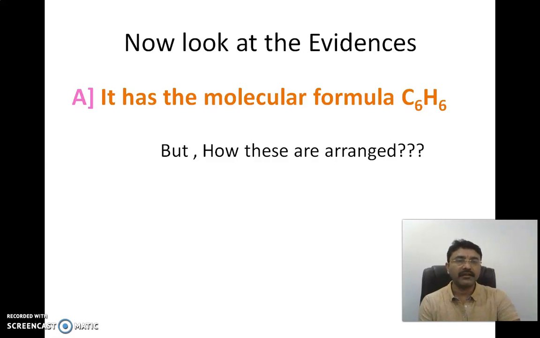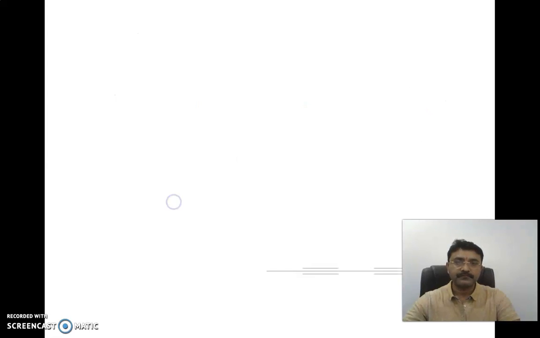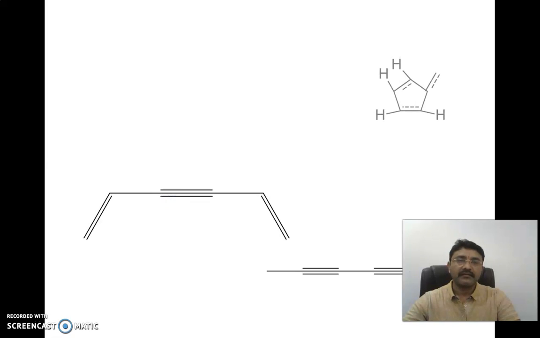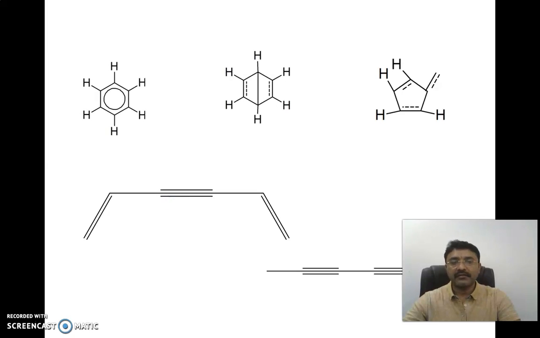It has the molecular formula C6H6, given by the empirical formula. There are 6 carbons and 6 hydrogens. But how are these arranged? Like this, like this, like this, or like this. That is actually the strategy of how to arrange all these 6 carbons and 6 hydrogens. This one is the Kekulé formula, while another one is the Dewar formula.